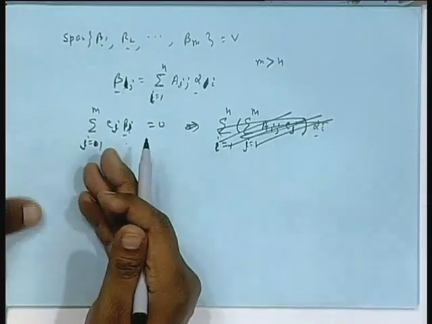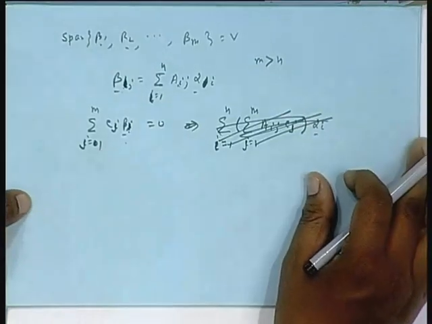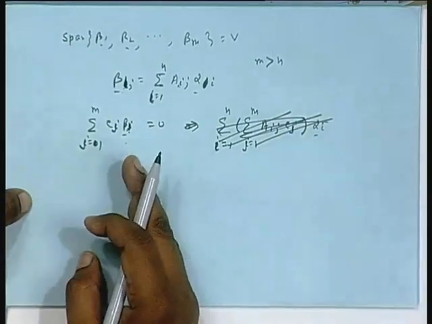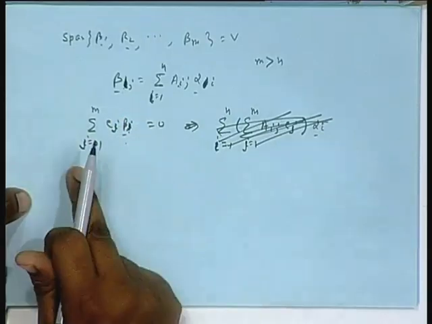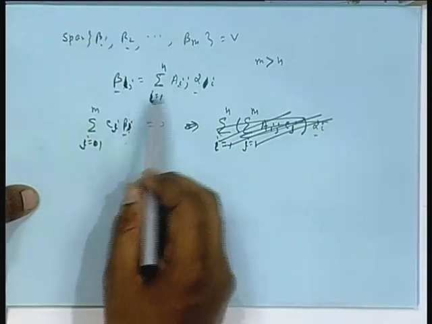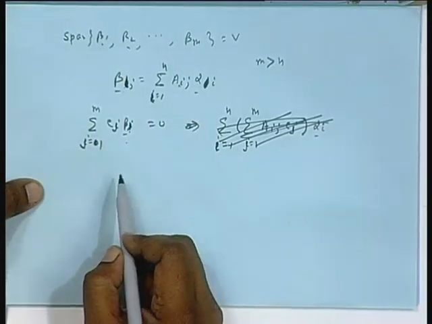This you can correct it. I didn't bother about this. I thought it is implied already. I was taking that in mind and proceeding. This is what you meant, right? Cj beta j, replace beta j by this, interchange the two summations.